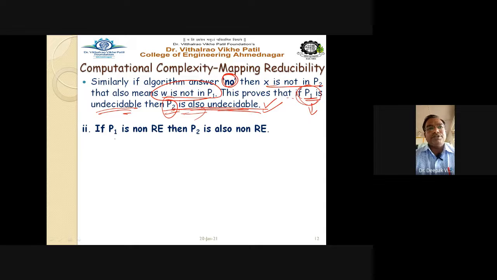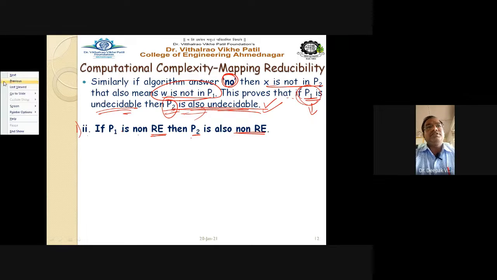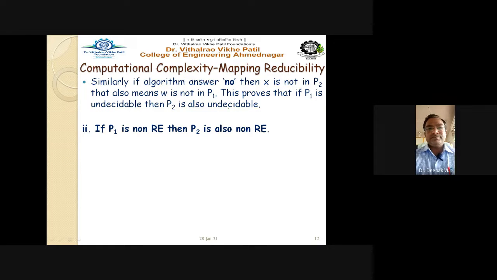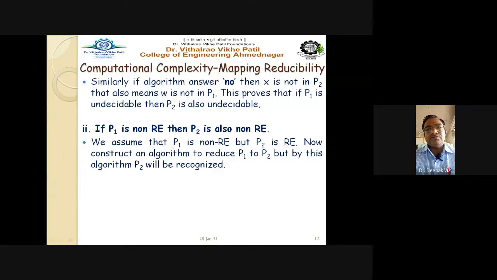Getting this point? Okay, so now let us go for the second part of the theorem, that is, if problem P1 is non-recursively enumerable, then P2 is also non-recursively enumerable. That we have to see. So let us see how it is proved. Assume that P1 is non-RE. First assumption. So we have to assume P1 is non-RE, but P2 is RE. This statement we have to remember, because we will use it afterwards. So we assume that P1 is non-recursively enumerable, but problem P2 is recursively enumerable.